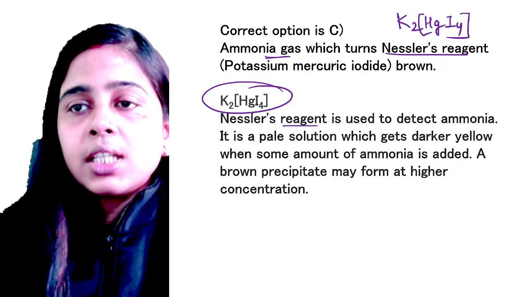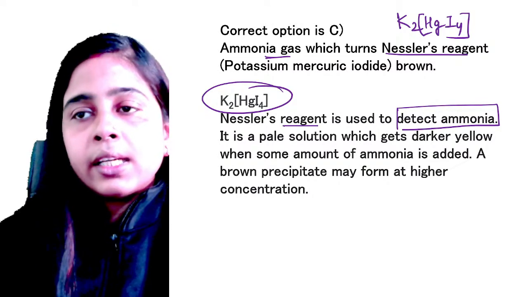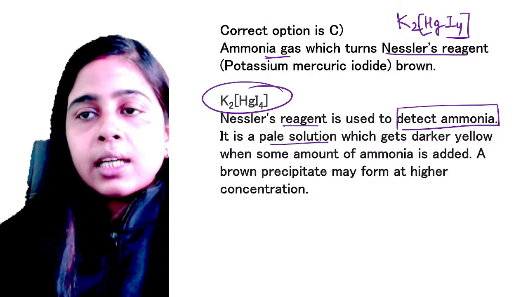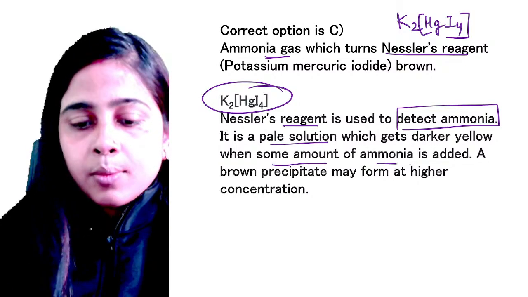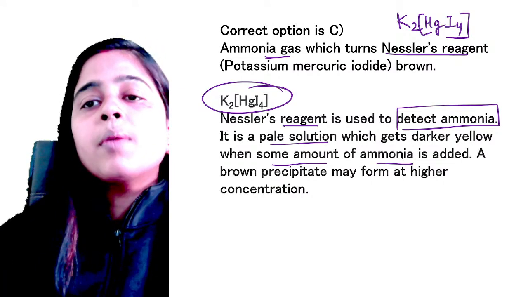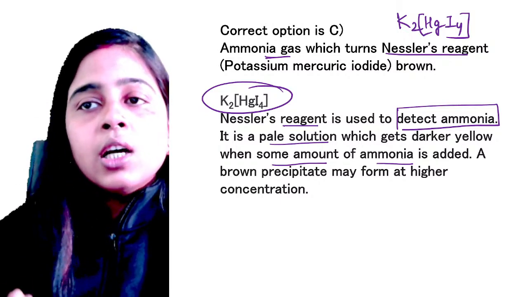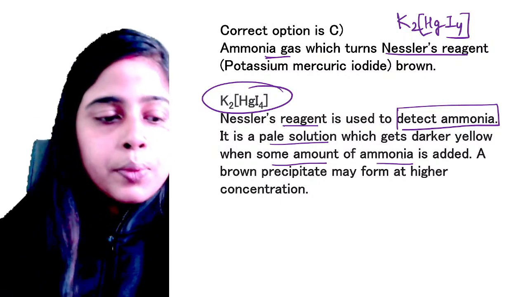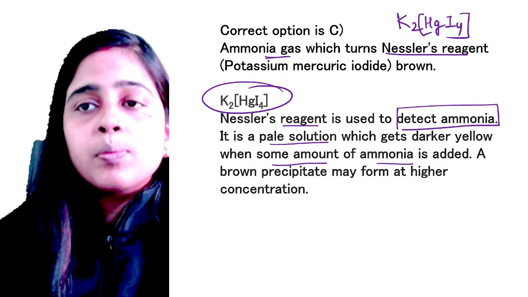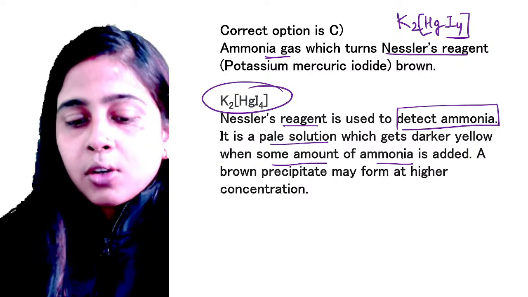Nessler's reagent is used to detect ammonia gas or ammonium ion, and it is a pale solution which will become darker yellow when you add some ammonia, and if you add more ammonia it will form a brown precipitate also. Hence ammonia gas is the one which will turn Nessler's reagent brown. Clear? These are all experimental questions. You must know these questions and answers because observation based questions are very common in your exam.